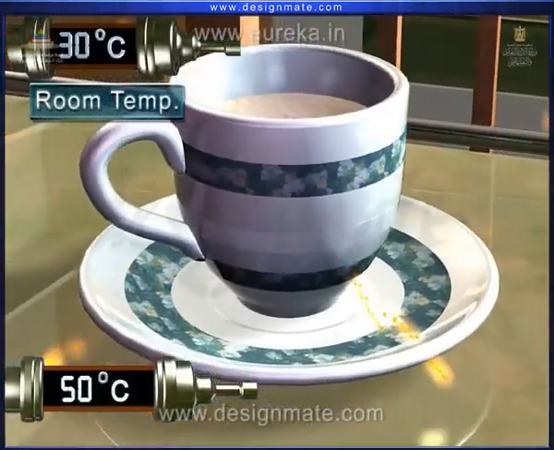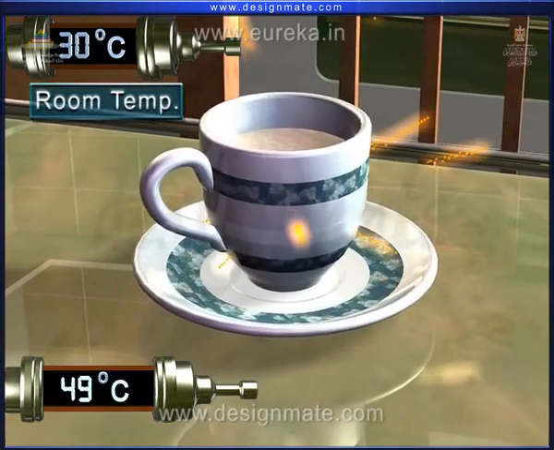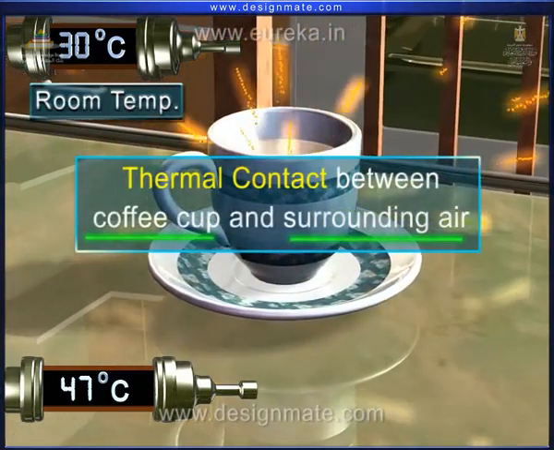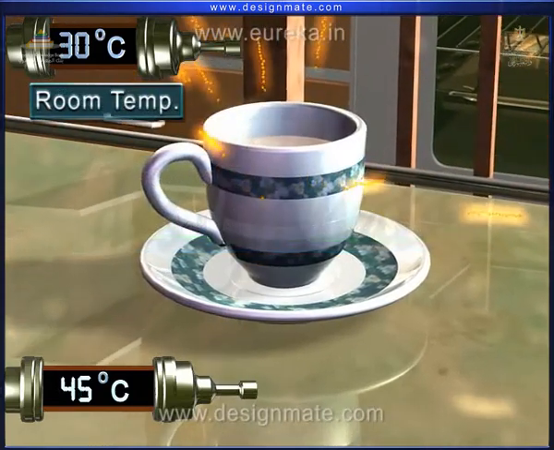In this situation, coffee and the surroundings are said to be in thermal contact with each other. In this process, heat has flowed from coffee to the surroundings.